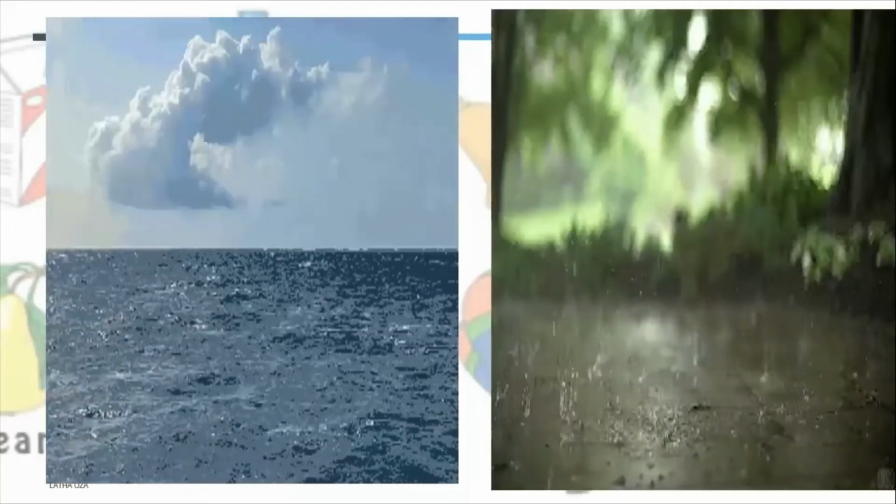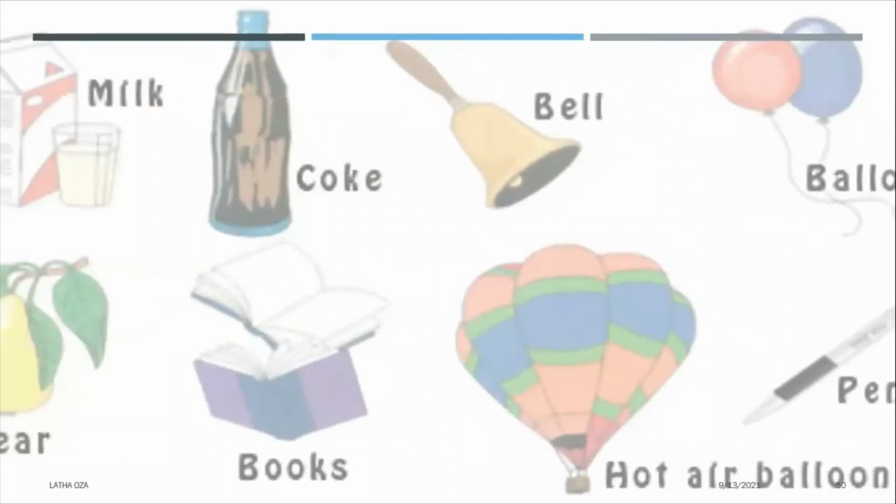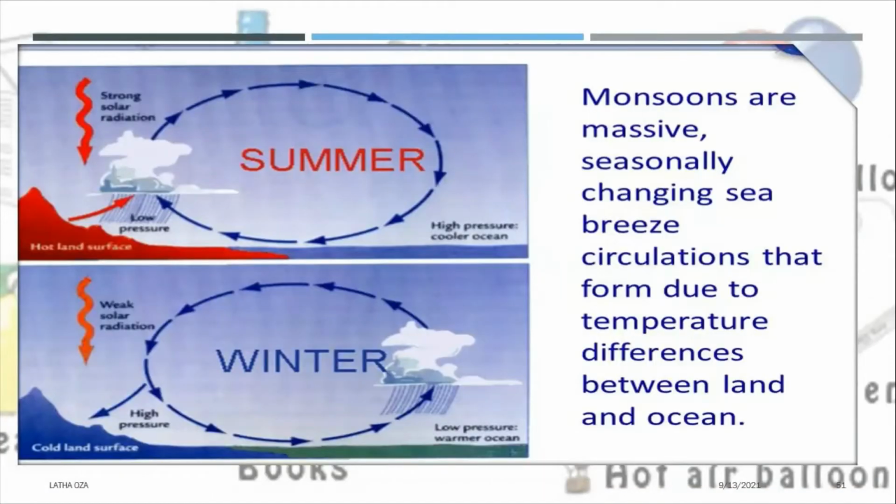In India, we get rain during the rainy season because of these winds. In the winter season, the land cools faster than the sea. So, the cool, heavy and dry air above the land travels towards the sea, while hot air above the sea rises up. So the air that blows over the land in winter is the dry monsoon wind.